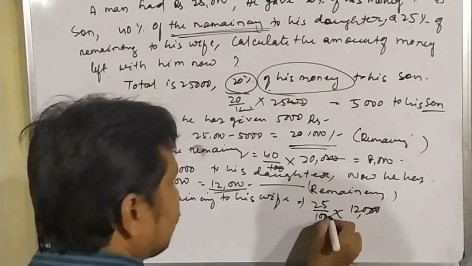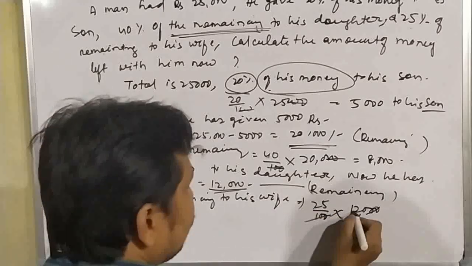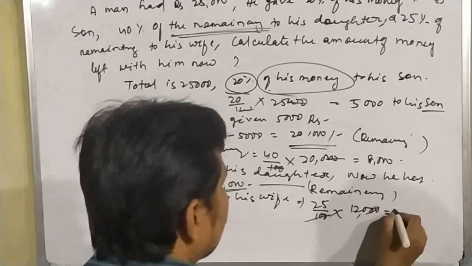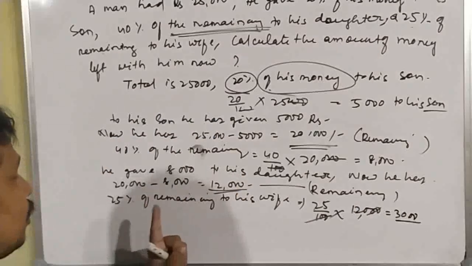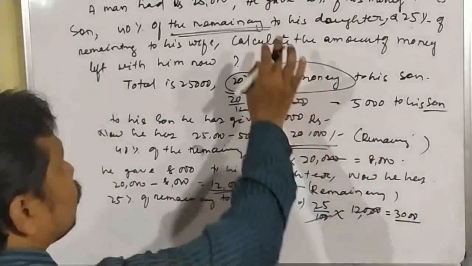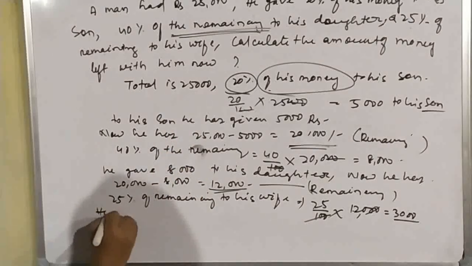It will cancel, and 25 into 120 is equal to 3,000 rupees. So he gave 3,000 rupees to his wife.